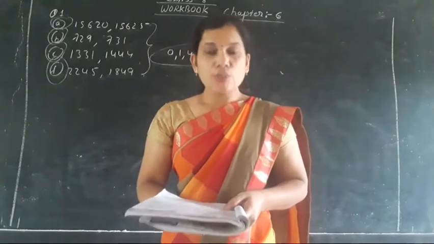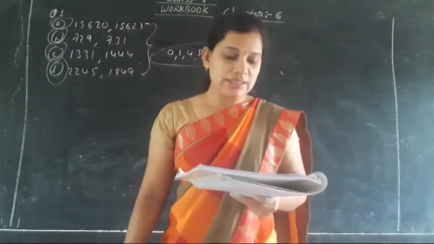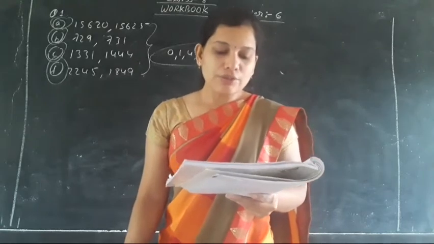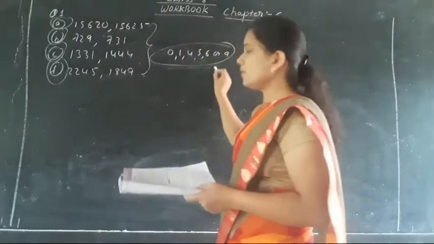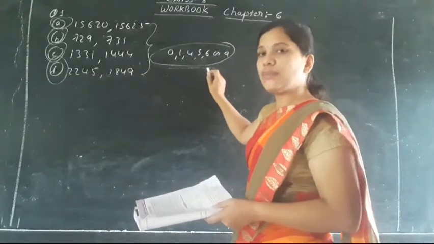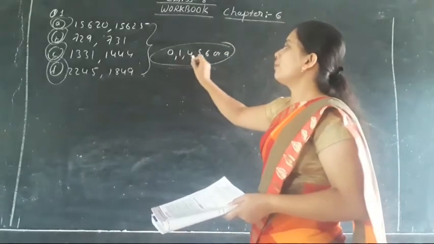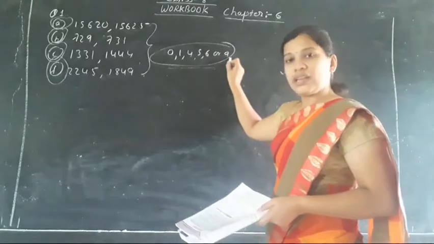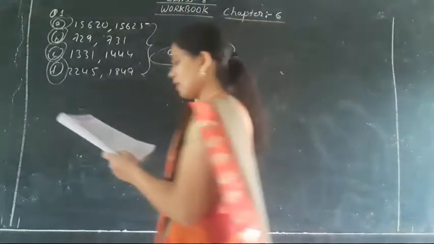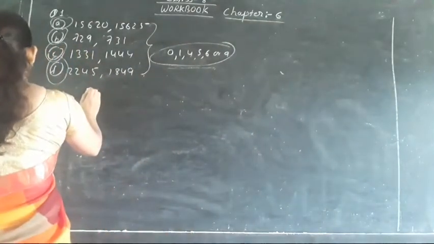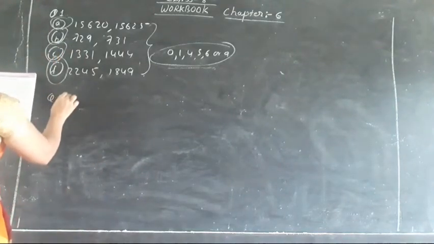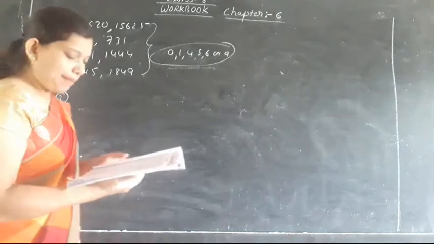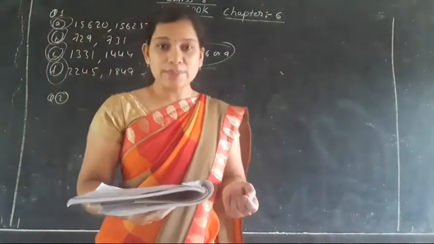Clear everyone? Moving towards question number 2, here it is said that circle out the numbers which are a perfect square. So again the same formula, the same statement is being used: the number ends with 0, 1, 4, 5, 6 or 9, they are the perfect squares. Okay, so here it is said that you have to circle it. As you know, in question number 2, you have to circle the A part. All the A part is a perfect square.